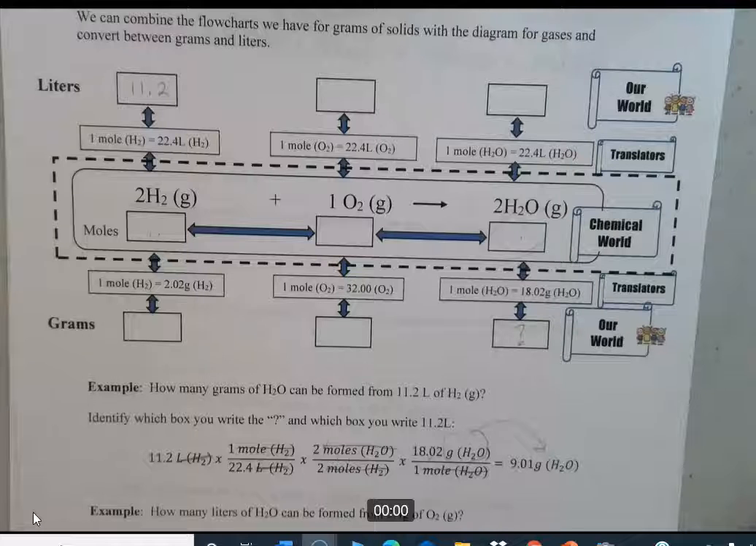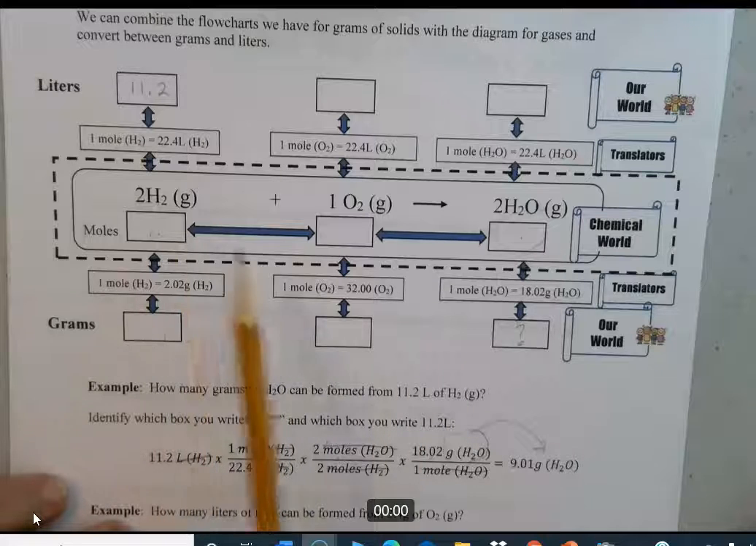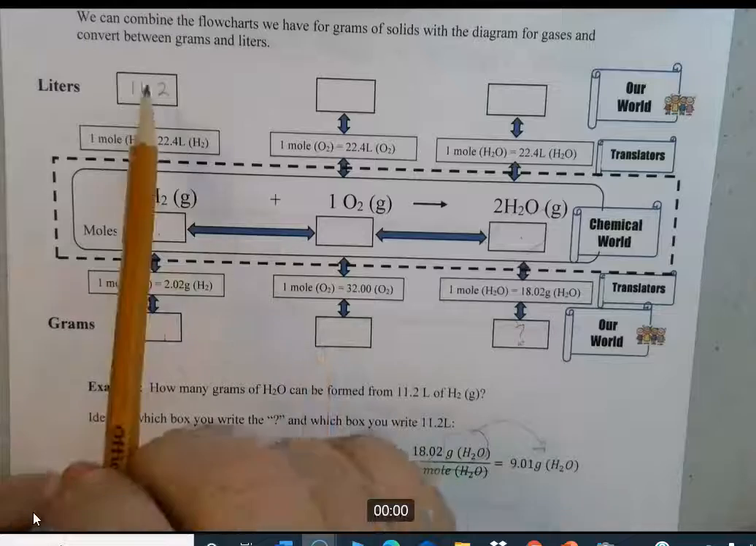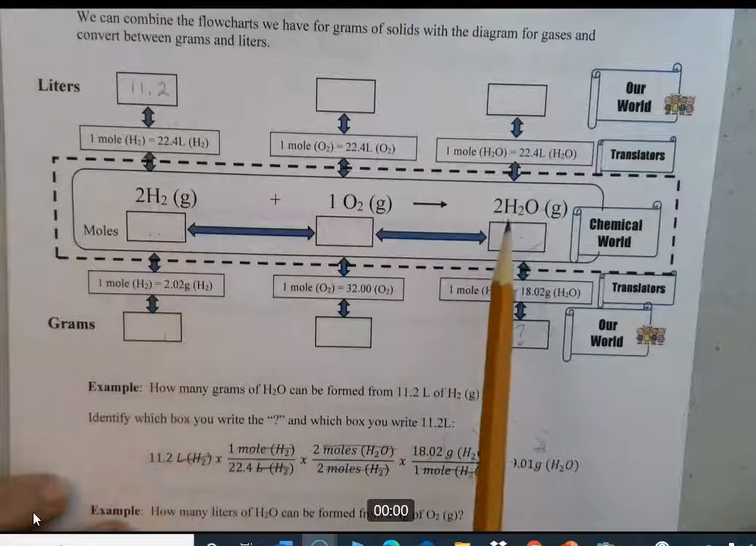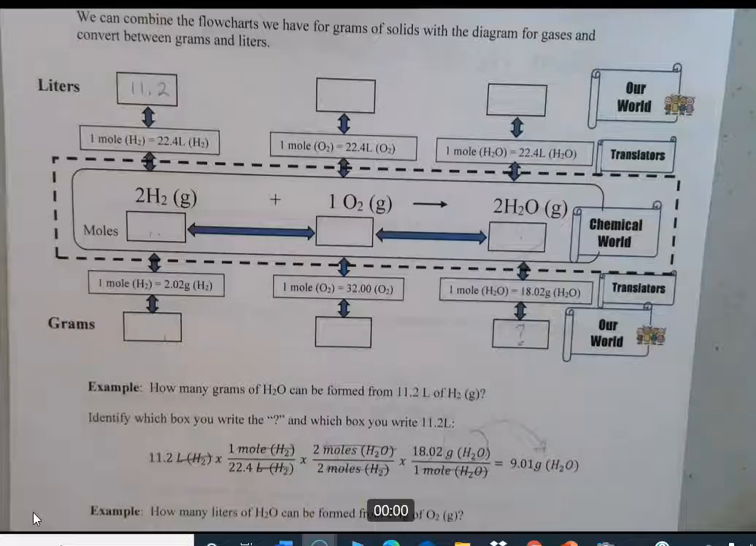Okay, so it's very similar to the last time. When we did a 3-step before, we started with grams and ended up with grams somewhere down here. So it was up, over, down. Now it can be up, over, down. We can still do that, or it could be from the top. You can come in with liters, come down, or you could come in with grams and come out into liters, assuming that you're dealing with a gas as your product.